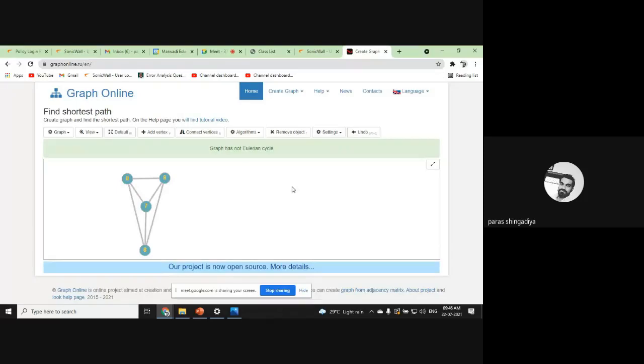Clear? So you can verify any graph, okay. Suppose, as in the exam, suppose it is an offline exam, then you cannot use this tool, okay, in this class. But if it is an online exam, clear, then you can verify this graph, but it will take some time, okay. If it is a 1 minute question, then you cannot use this software, clear. But if you have some more time there, clear, then you can use this one and check whether the given graph is Euler or Hamiltonian. Clear? You can use it.